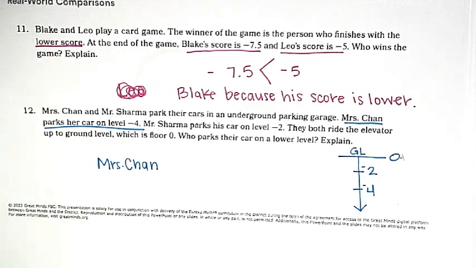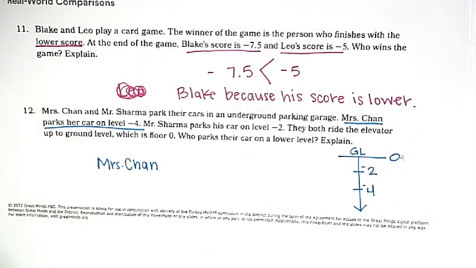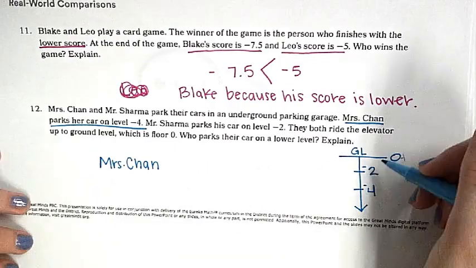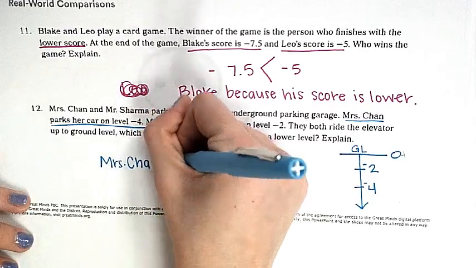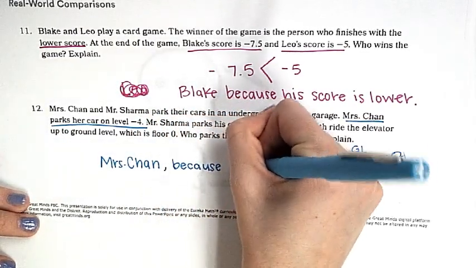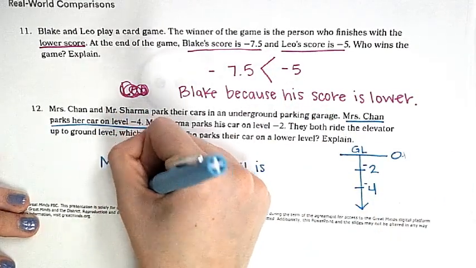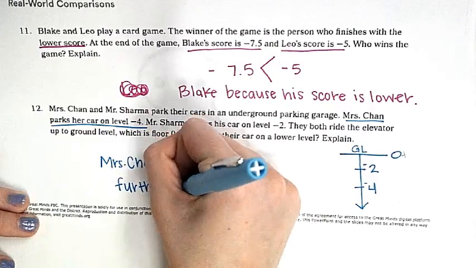How do we know that? Yes, you just said it. Because it was farther away from 0. Because -4 is further down than -2 on that number line.